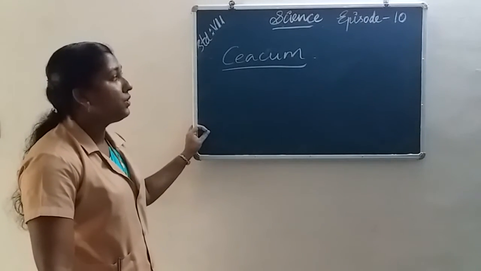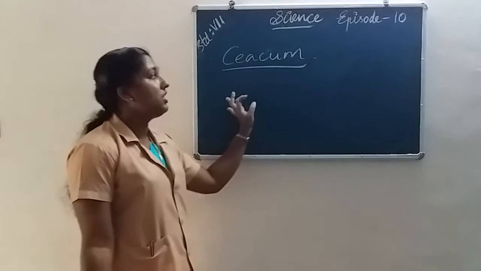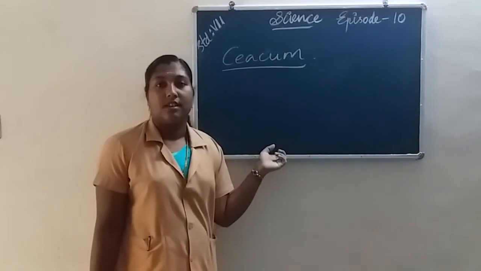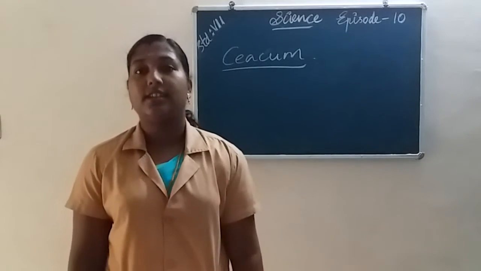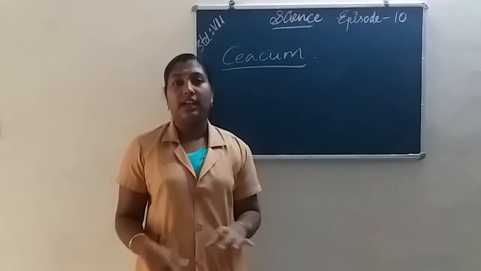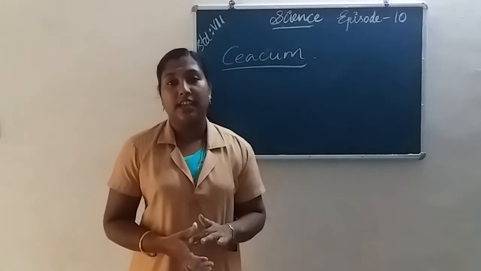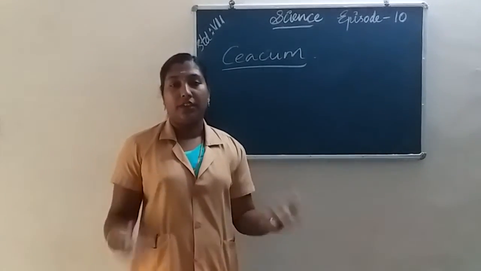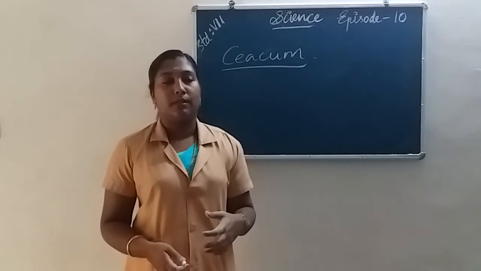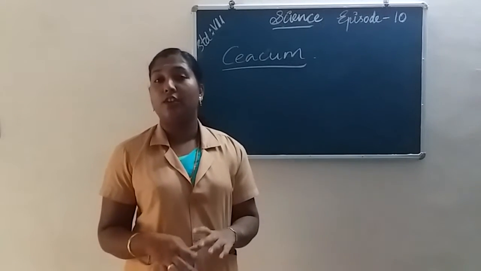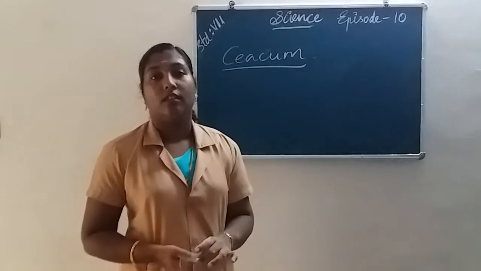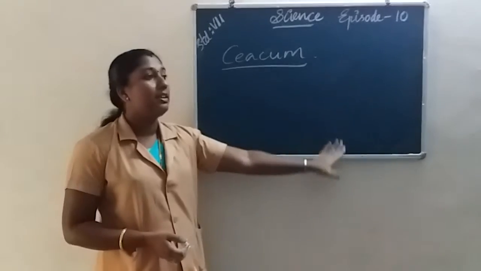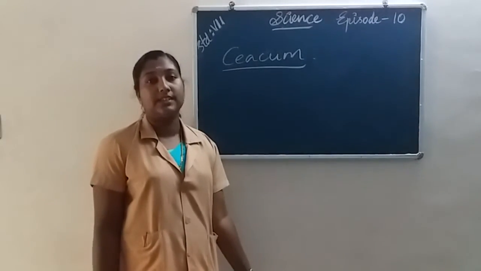All of you understood how digestion is taking place in grass-eating animals? We observed that grass-eating animals like cow, buffalo, goat, ox, etc. are chewing every time, even when they are not eating. Why? In grass-eating animals rumination takes place.